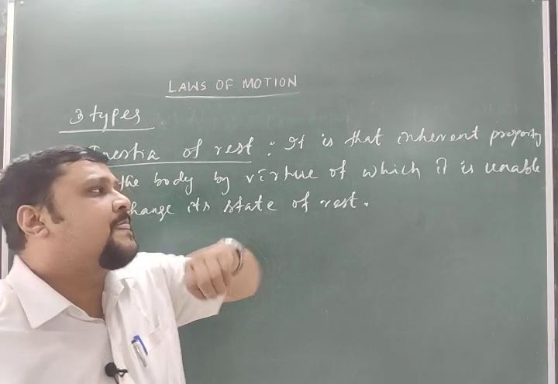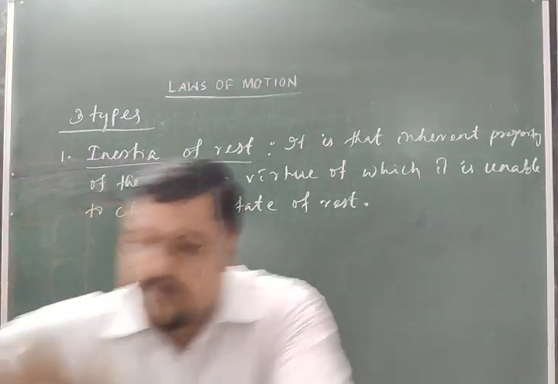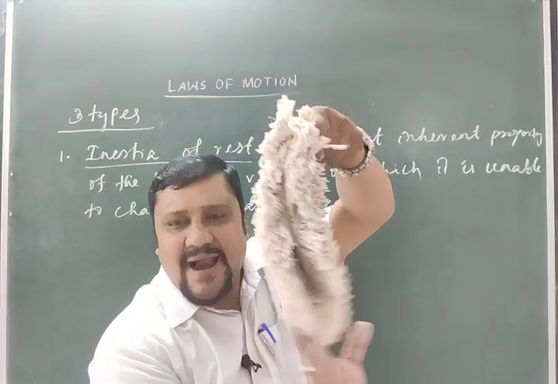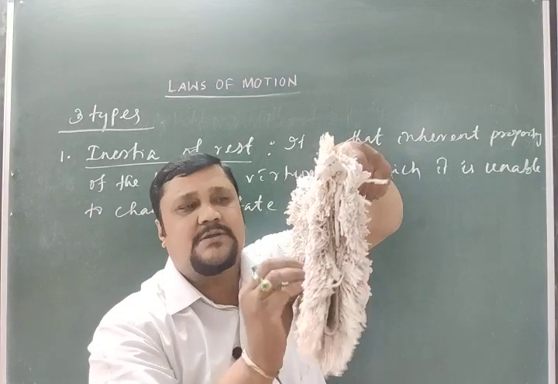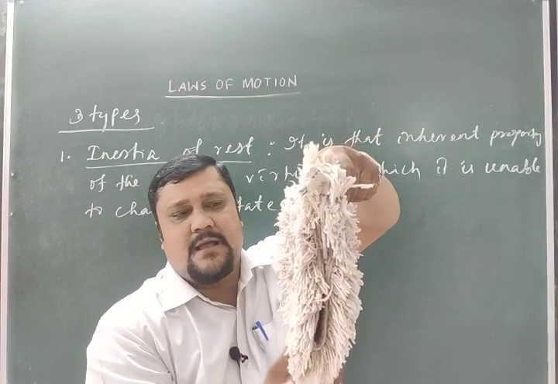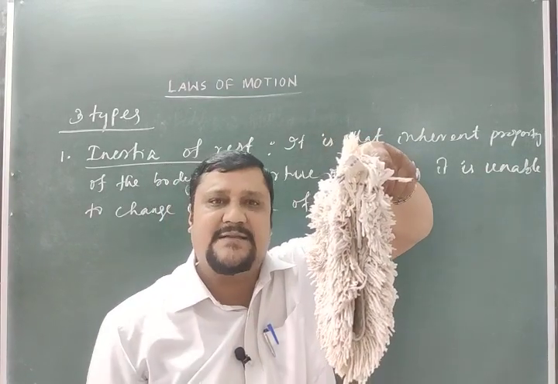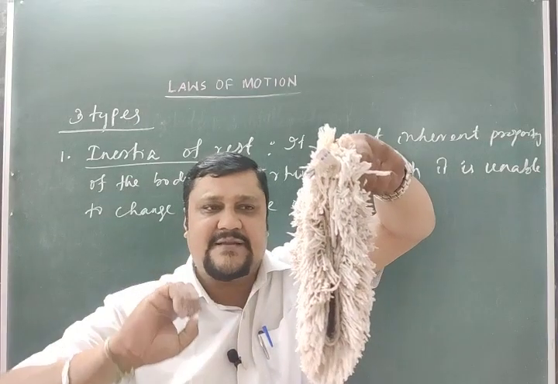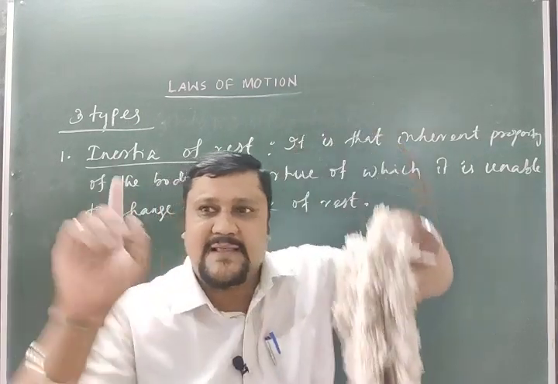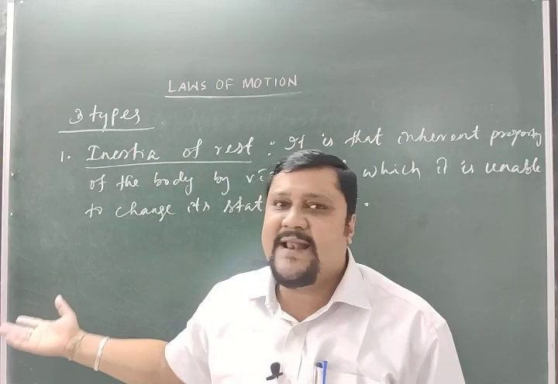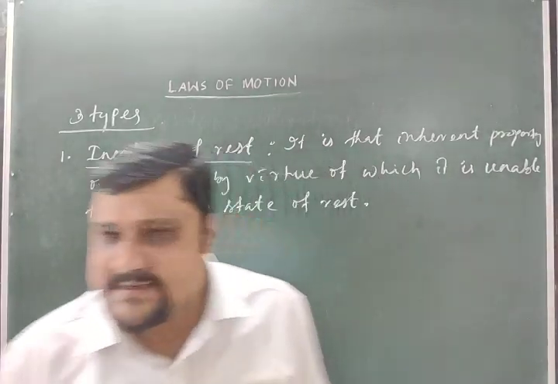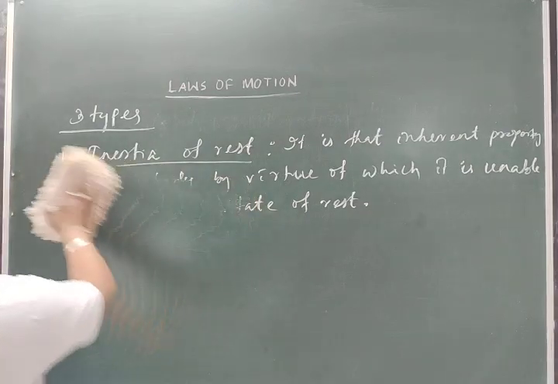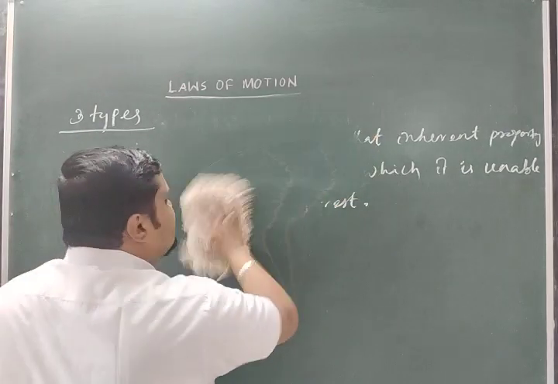In this case, when I give a sudden jerk, the blanket is in motion, but the particles inside it, in its pores, are in the inertia of rest. They are in the inertia of rest. So the blanket is in motion, but they remain in the inertia of rest, and this is the inherent property. It will not change the state of rest. So that is what is called the inertia of rest.